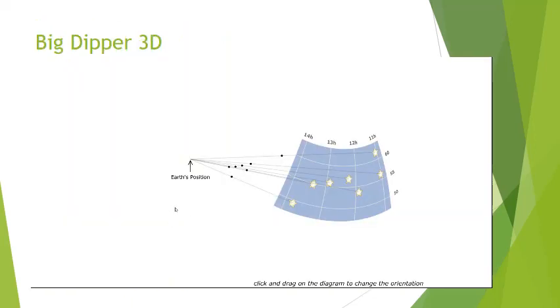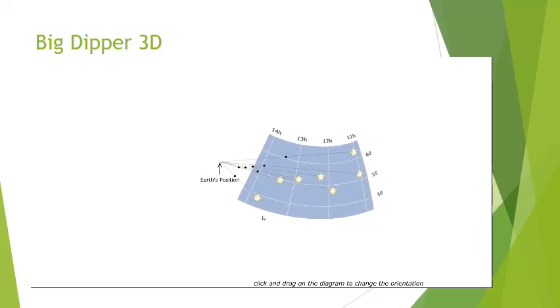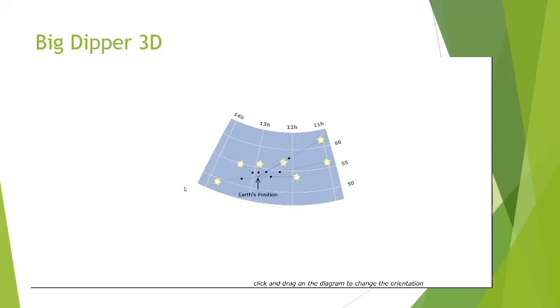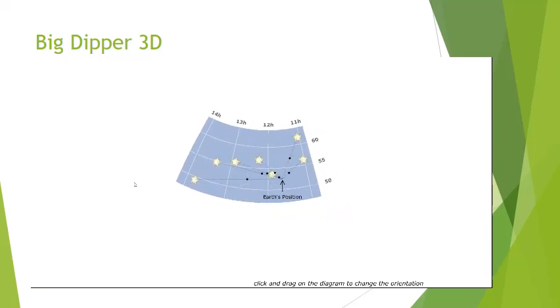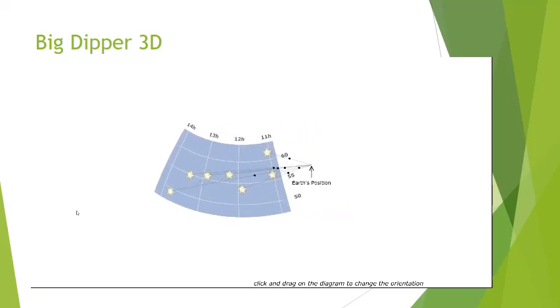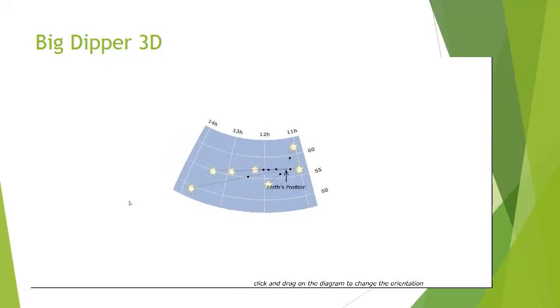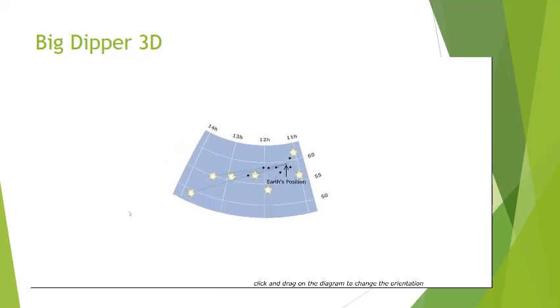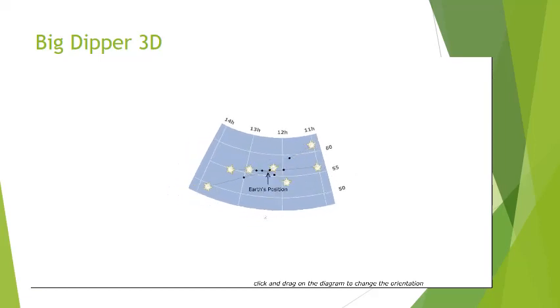Okay, so this is just a simulation to reinforce the point that the Big Dipper, what we call the asterism, the Big Dipper, looks like this to us. But that's only because of our position. So I'm going to try to get us kind of lined up so that the stars kind of look like a Big Dipper from this particular perspective. And again, we're projecting these little black dots out onto this celestial sphere. So we're seeing what looks like the Big Dipper. But notice that's just because of the way we're looking.